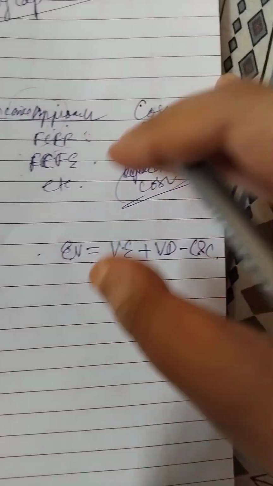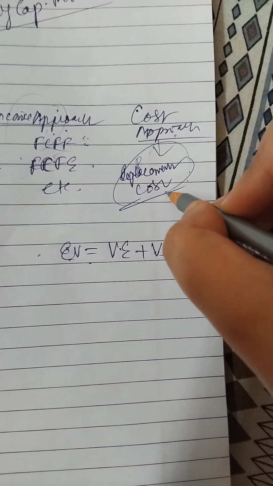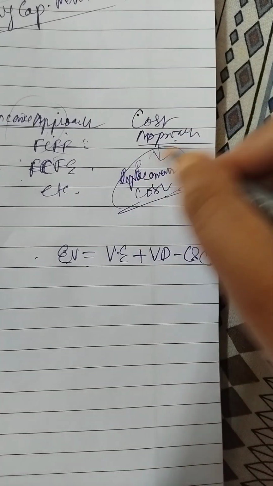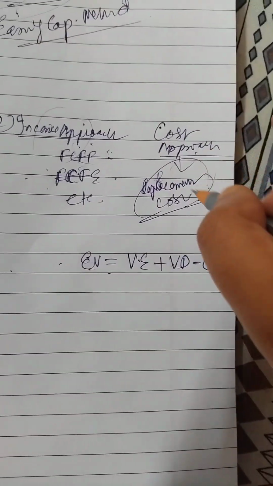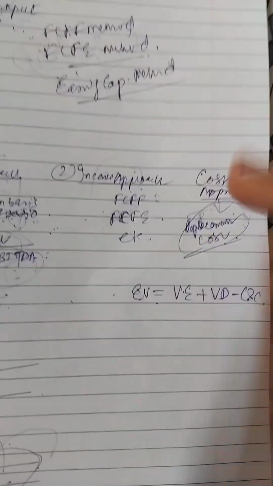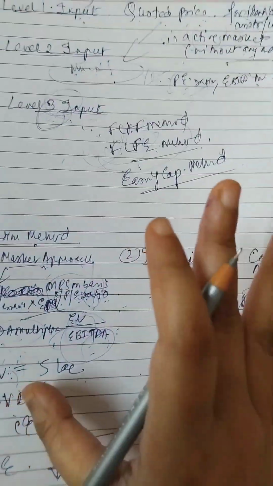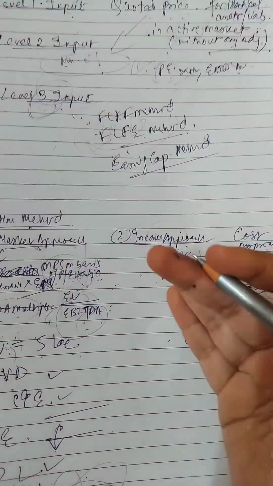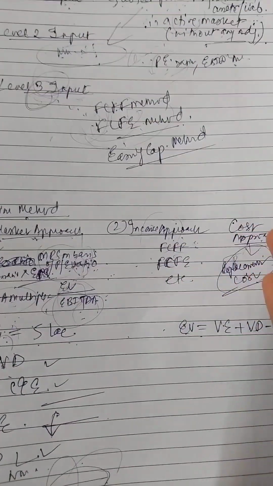If I explain replacement cost, it means suppose the assets and liabilities you have, if you go to buy them in the market today, how much would they cost? That value is called replacement cost, okay. That is the method of determining fair value. So these were all concepts of the fair value measurement, which is IND AS 113, that I tried to make you understand with the help of examples and practically.